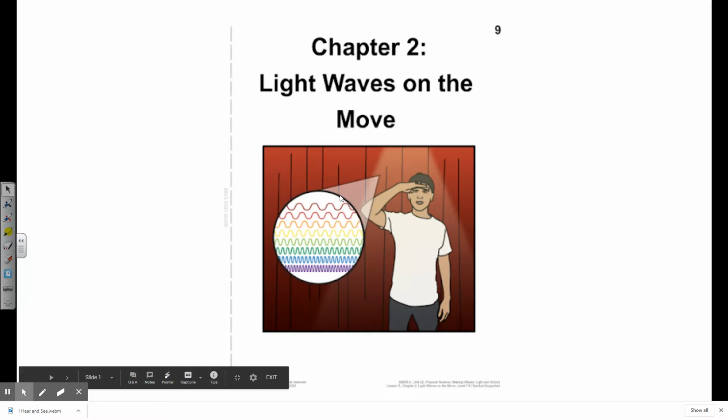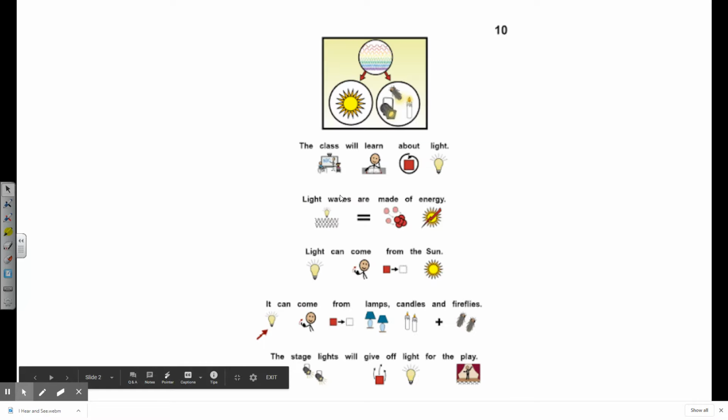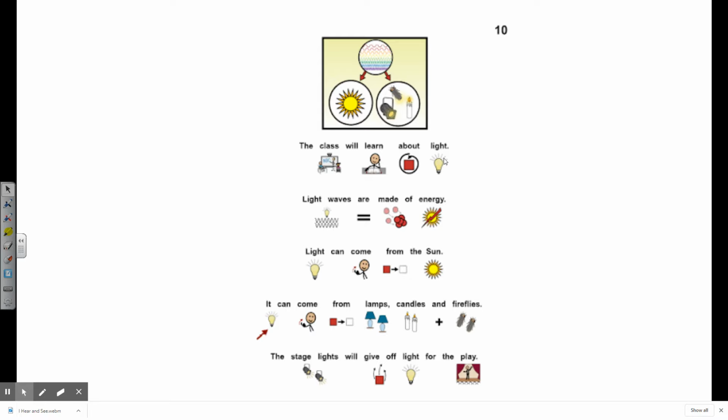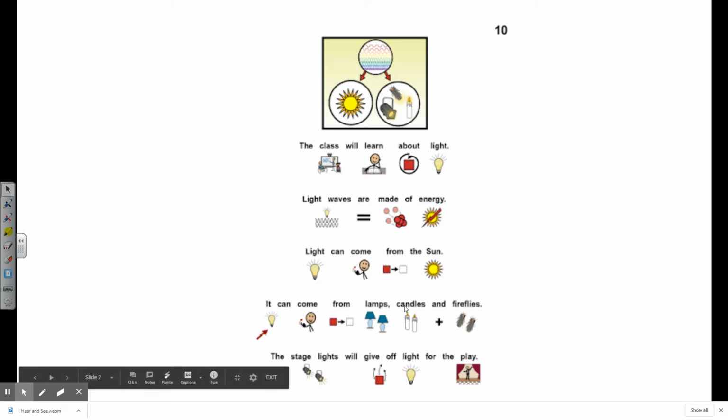Chapter 2, Light Waves on the Move. The class will learn about light. Light waves are made of energy. Light can come from the sun. It can come from lamps, candles, and fireflies. The stage lights will give off light for the play.